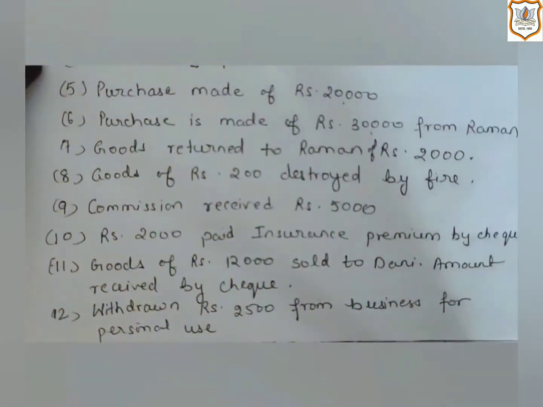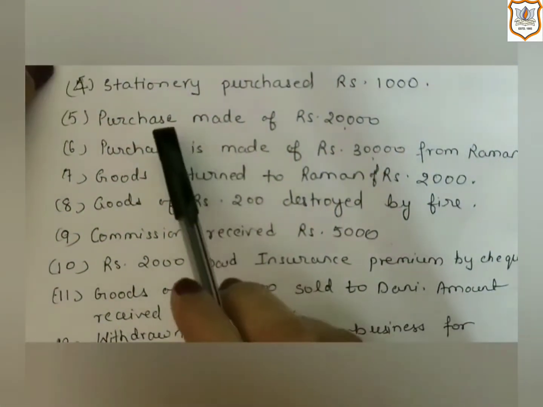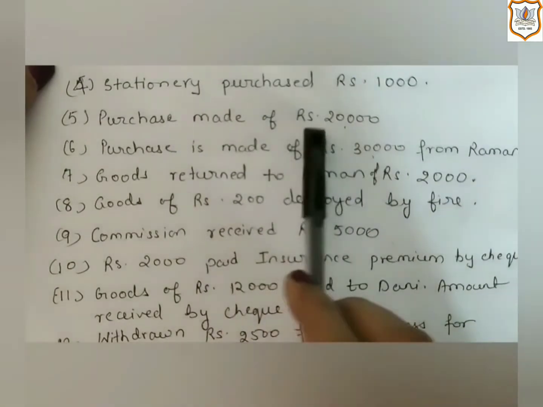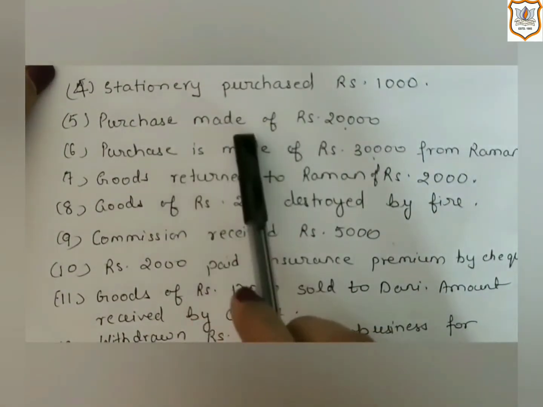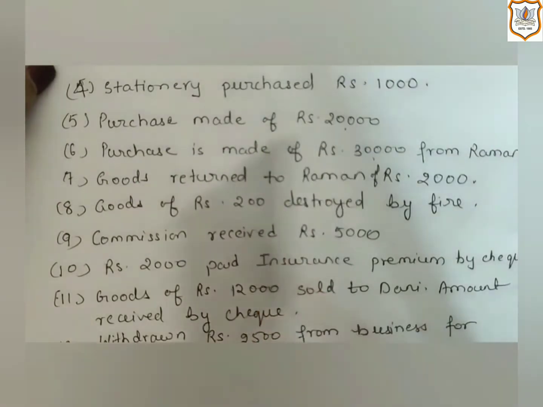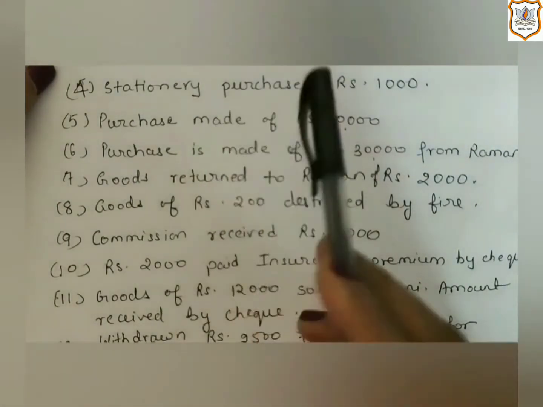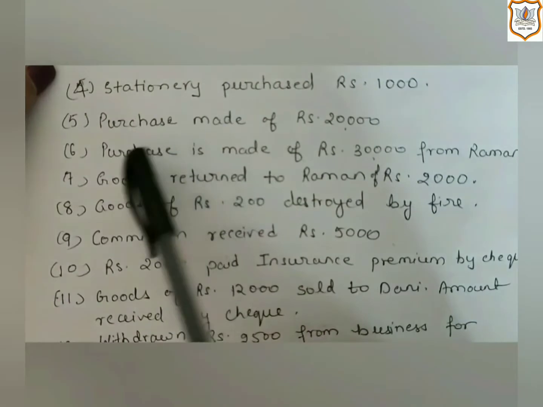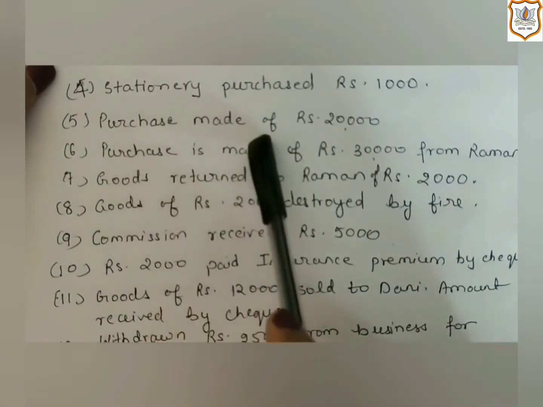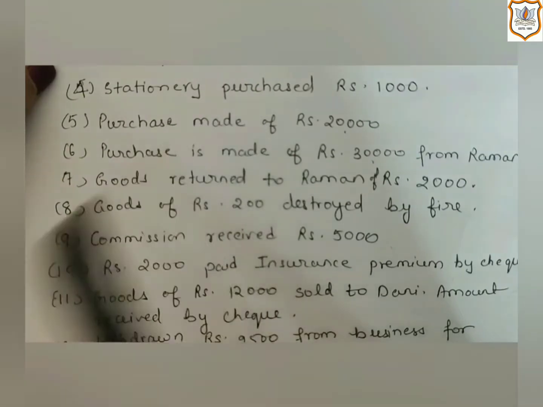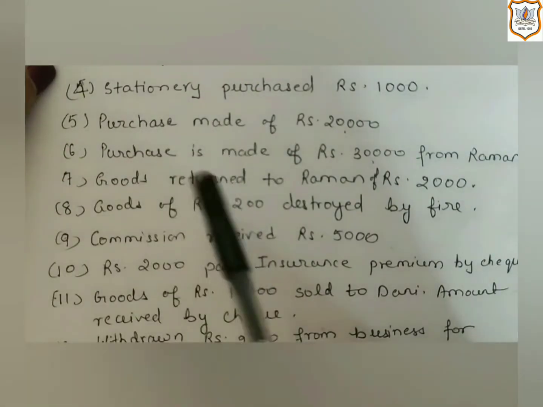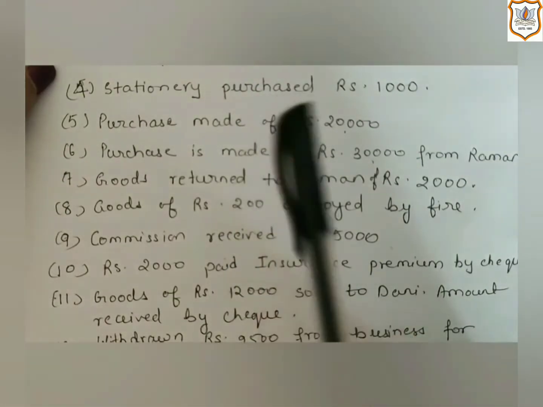Now, the next transaction is purchase made of rupees 20,000. Now, first you have to check whether this transaction is a cash transaction or a credit transaction to make it easier to identify. Here, this transaction is a cash transaction because here neither a person's name is given nor the cash word is given.